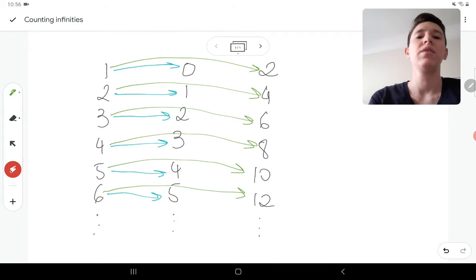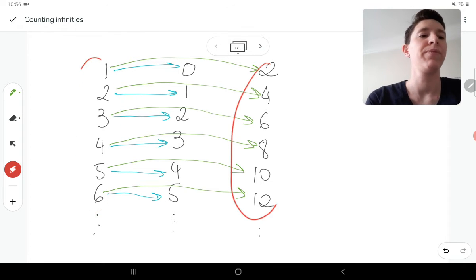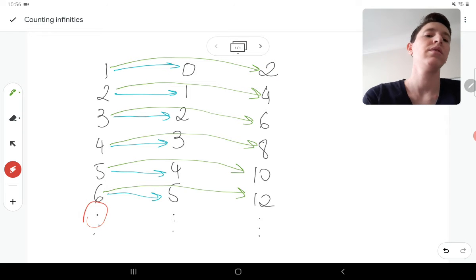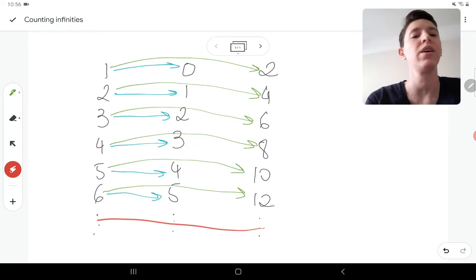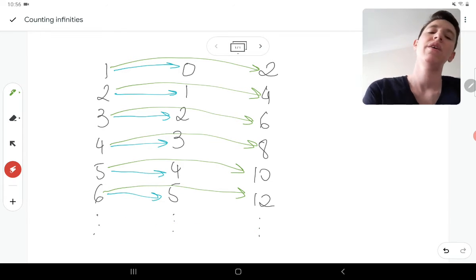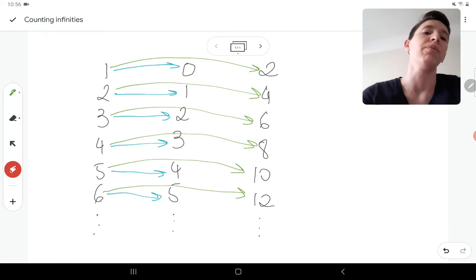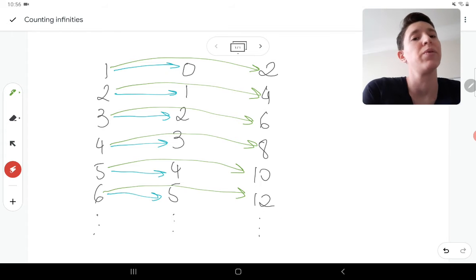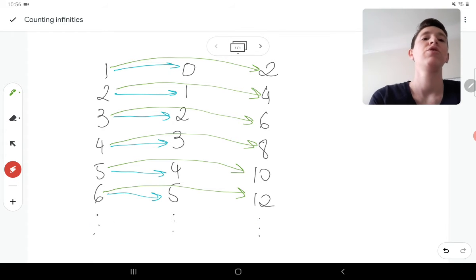Great. Anyone in this group not going to have a buddy here? No. Anyone we get here, 500, double of it, 1,000, it's going to be in here, right? Anything I get in here, can I get half of it? Yes. So if I get here 700, can I find half of it? Yeah, 350 is going to be in here. Everyone has a buddy. Anyone have 2 buddies? No, there are not 2 answers for double of a number, right? If I'm doubling the number, I'm going to have only 1 answer. And it's the same the other way around. If I take half of a number, there's only 1 answer I can find here. So this is a good mapping.